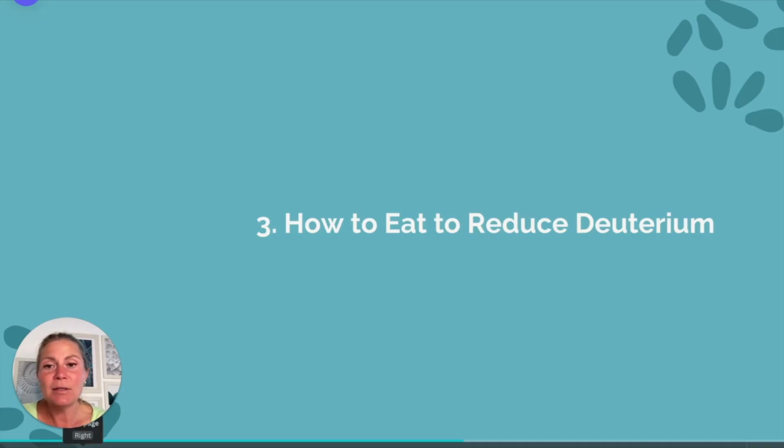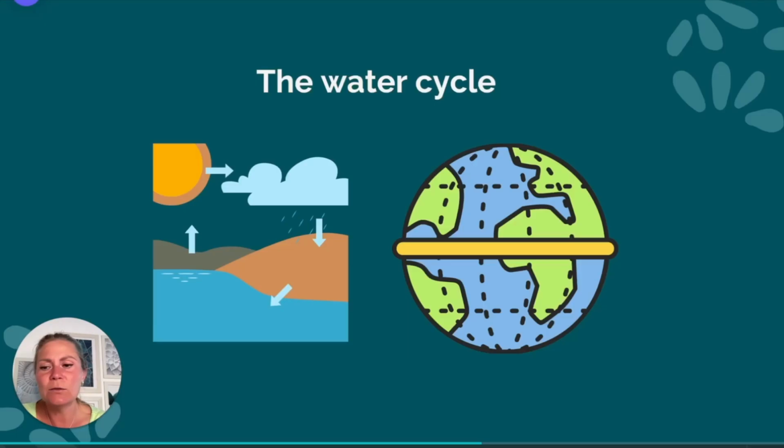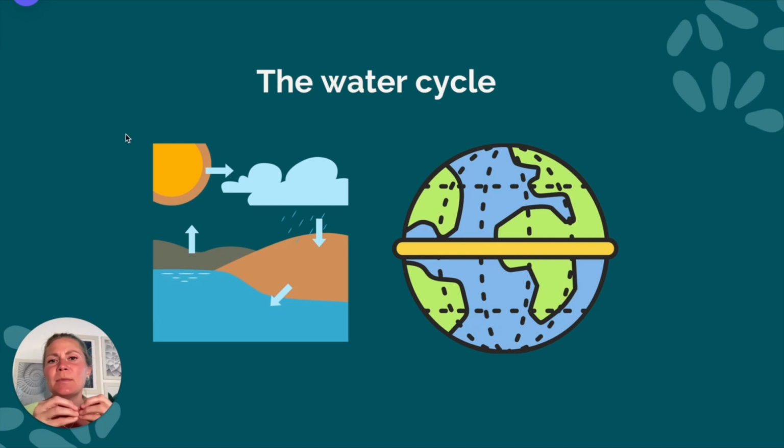Let's talk about now how to eat to reduce deuterium. Deuterium is subject to the water cycle in nature. And that is because deuterium heavy water, it's actually called heavy water, is not H2O, it's D2O, deuterium oxide. And it has a higher melting point than H2O. It has a higher boiling point, and it takes longer to evaporate as well.